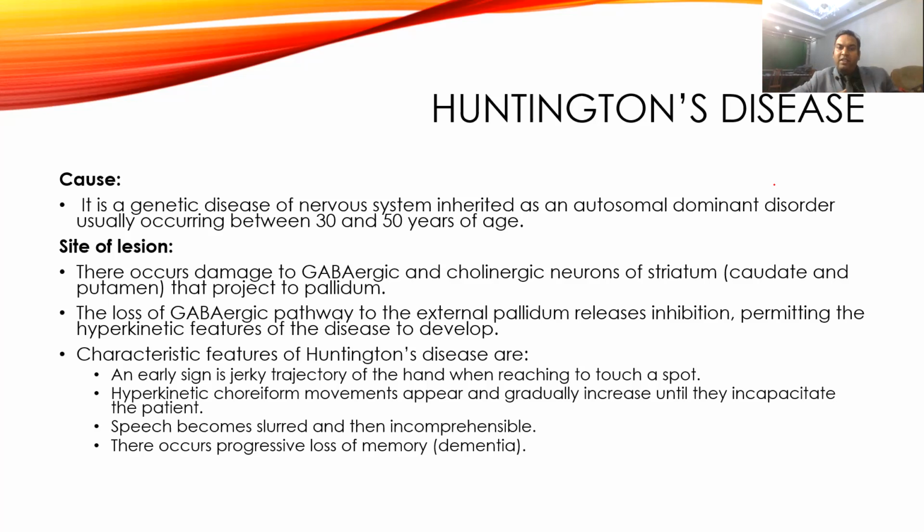Since these GABAergic neurons are lost, it causes decreased inhibition and produces hyperkinetic movements. Because of the hyperkinetic movement, there will be chorea-type, jerky movements, and that will keep increasing as the disease progresses. Speech will become slurred and incomprehensible, and the patient will also start developing dementia.